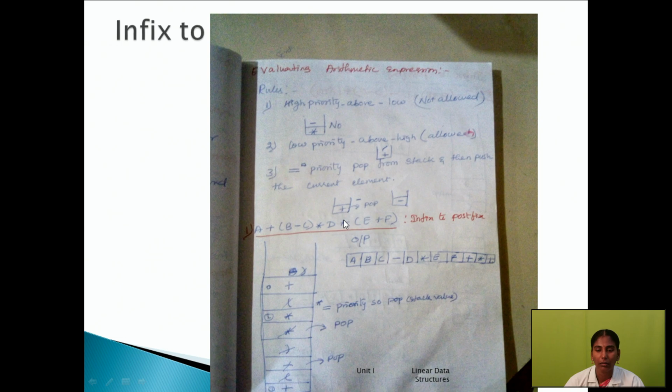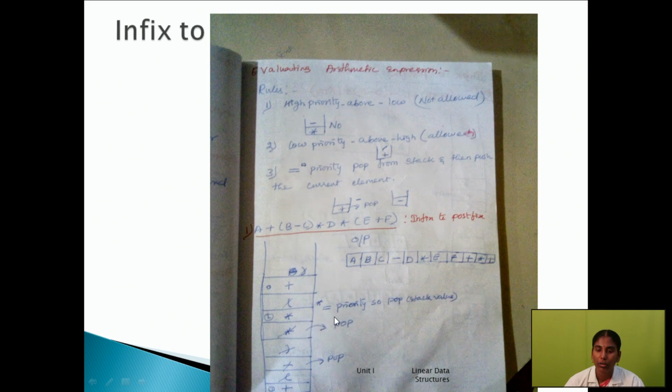The next is a star. Listen, the stack already has a star operator on top. In the expression we read the next star, and both are equal priority. So what will happen?